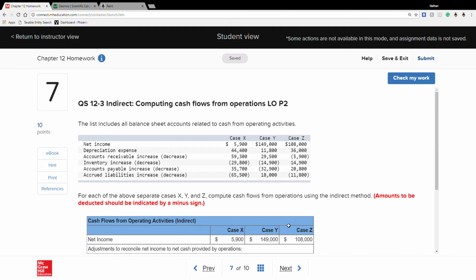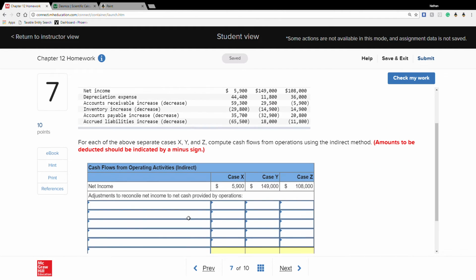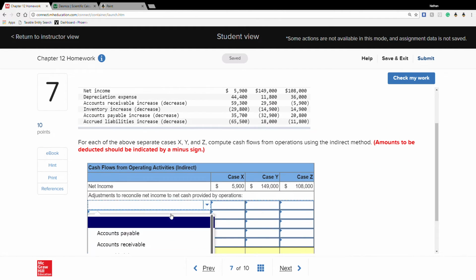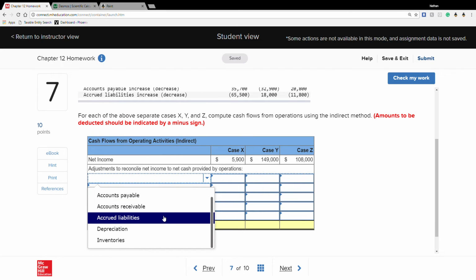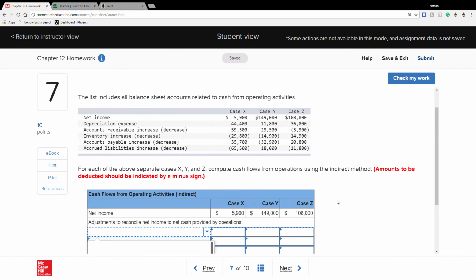So 7, bring some fun. Okay, so 7 starts with basically our operating. And I will tell you 7, 8, and 9 are just going through the 3 sections. Of course, 10 is going to be our big bad boy. So with 7, we're dealing with operating in itself.